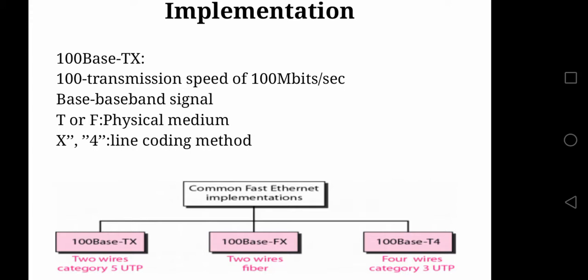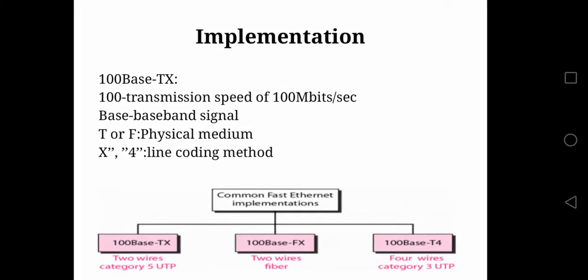100 base Tx, and then study the terminologies. The first term, 100, refers to the transmission speed, which is in terms of megabits per second. Then you have the base, which stands for baseband signal. Then you have T or F, which stands for physical medium. T is a twisted wire. F is a fiber optical cable. Then we have the term X or 4, which tells about the encoding schemes.